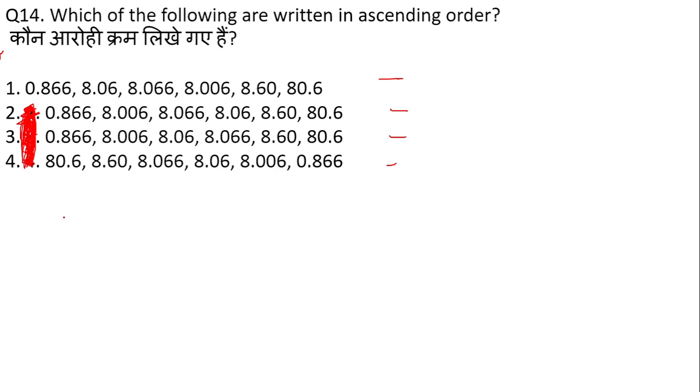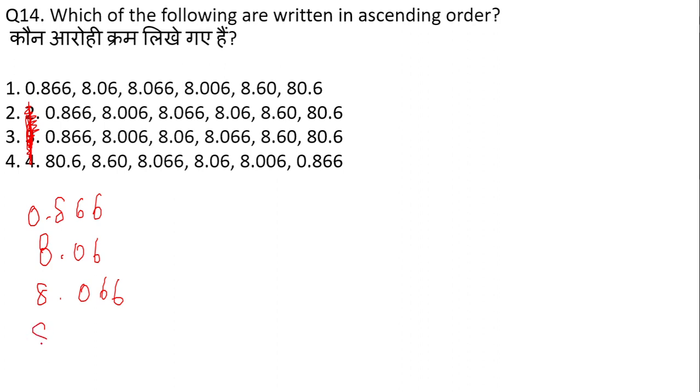If we look at them individually, these are the common numbers: the first is 0.866, the second number is 8.06, the third number is 8.066, the fourth number is 8.006, the fifth one is 8.60, and the last one is 8.6.